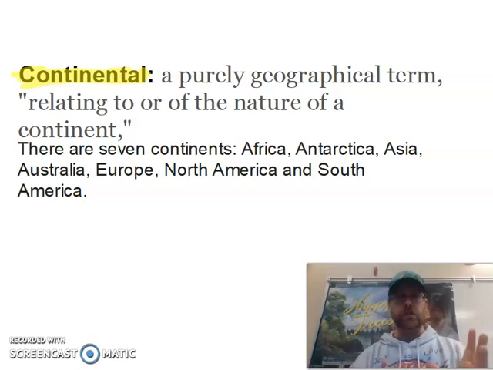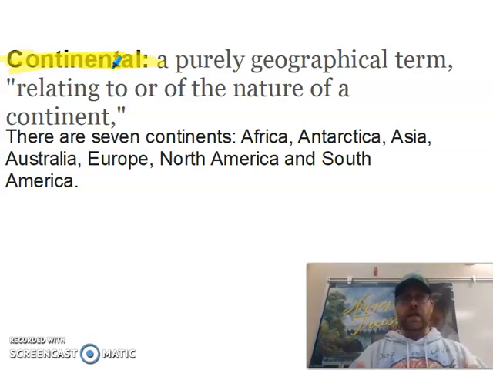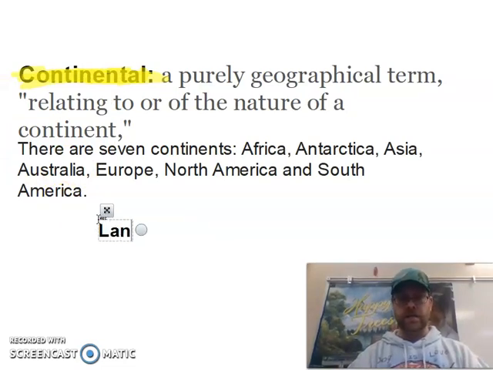The first thing I need you to understand is the word continental. And you can see that I already have that highlighted up here. Continental is one of the very first words that we need to learn, and it's very important. If you were to look up the Latin meaning of it, the etymology of it, it means relating to the nature of a continent, which then makes me think of the 7 continents: Africa, Antarctica, Asia, Australia, Europe, North America, and South America. And all of that's important. You don't have to memorize any of that. However, when I'm thinking of the word continent, I want you to think of this. A continent is over land. Okay, a continent is over land. And that's a very, very important thing to understand.